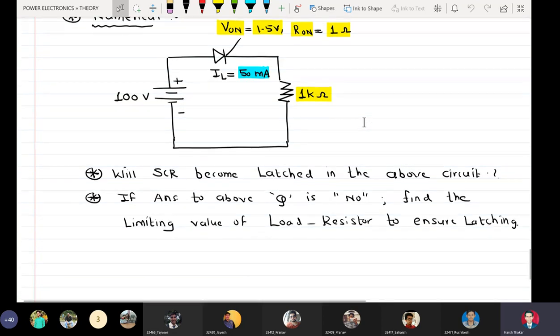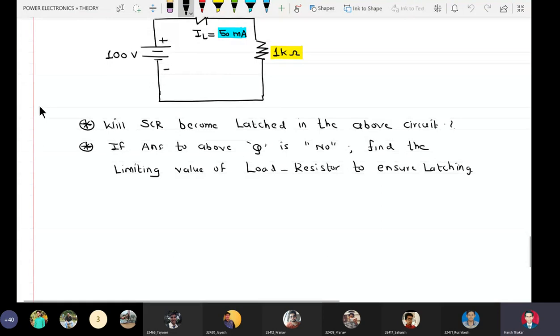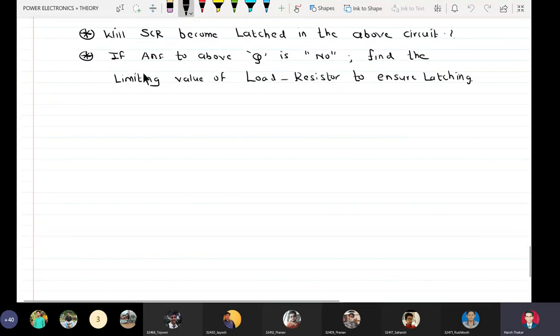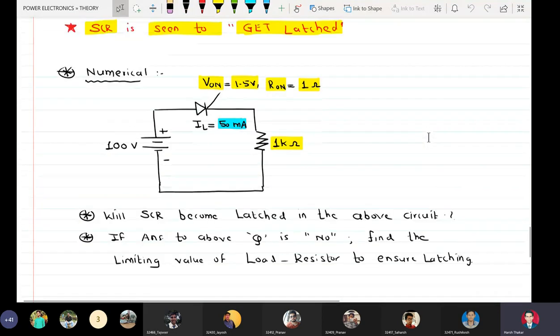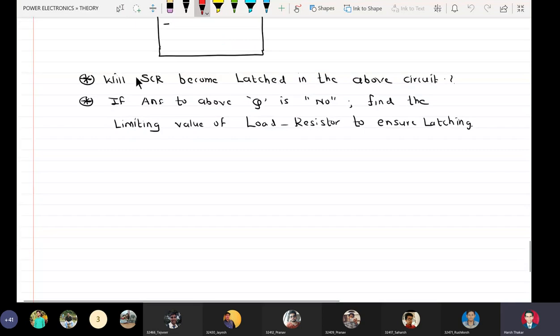Now, the question asked is, will SCR become latched in the above circuit? This question is incomplete, so let me put the comments here. If we see carefully at the gate terminal, no pulse is shown. No pulse triggering is shown. So when no pulse triggering is shown, it means that there is no gate drive. So we can write the answer like this.